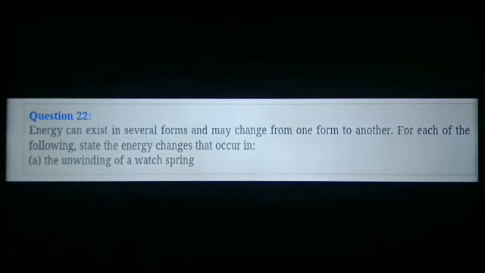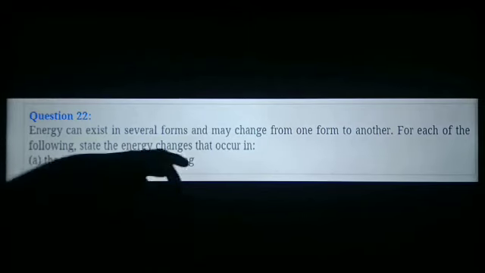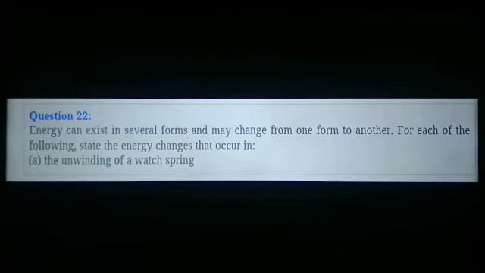We are giving some questions; you have to tell what type of energy transformation takes place. Like in the first, the unwinding of a watch spring. Our watch has a spring, so what type of energy is caused by the spring of the watch? It causes potential energy, or stressed potential energy.